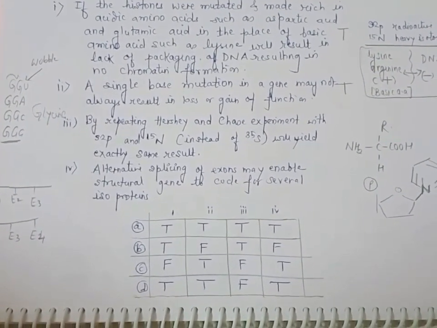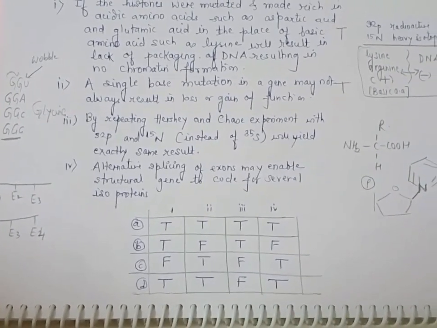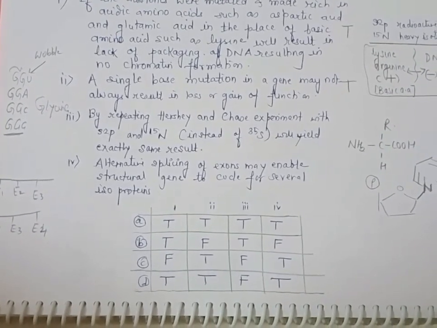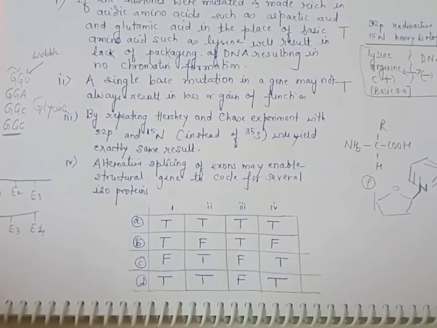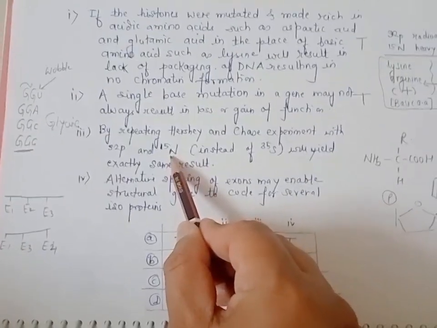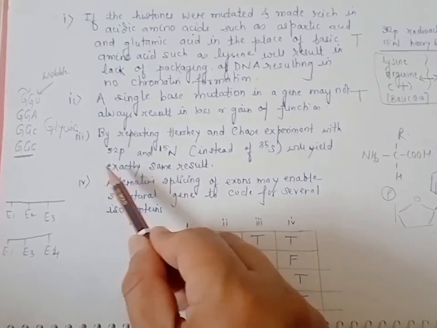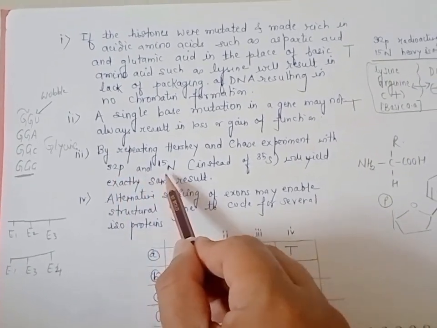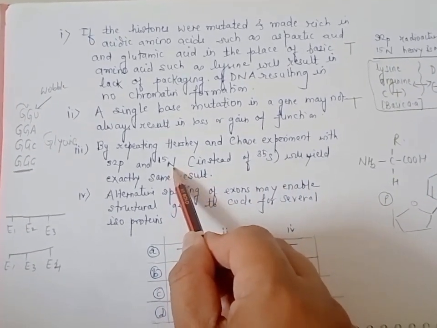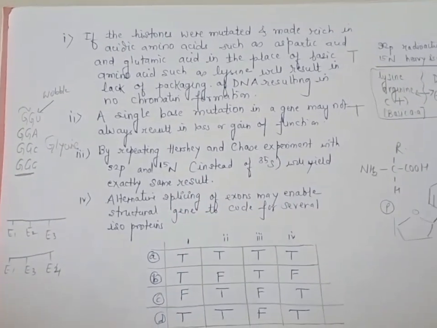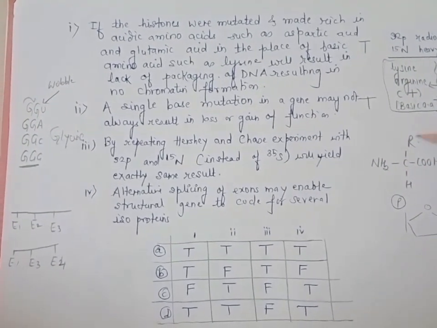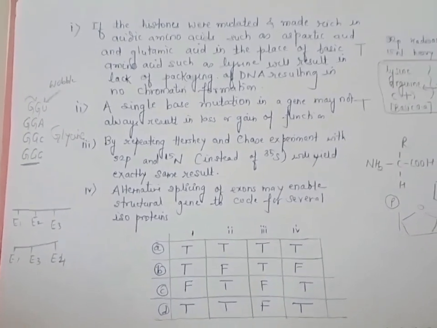By repeating the Hershey and Chase experiment with 32P, that is radioactive phosphate, and 15N, nitrogen, instead of 35S, sulfur, it will yield exactly the same result. First of all, 15N is not a radioisotope, it is a heavy isotope, whereas 32P is a radioisotope. Now if we replace 35 sulfur with nitrogen, this nitrogen is a structural component of both amino acid and nucleotide or DNA.